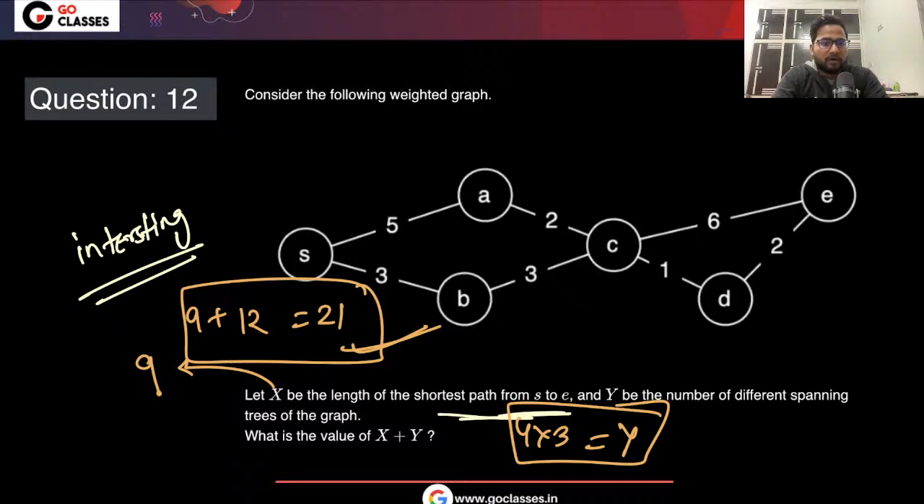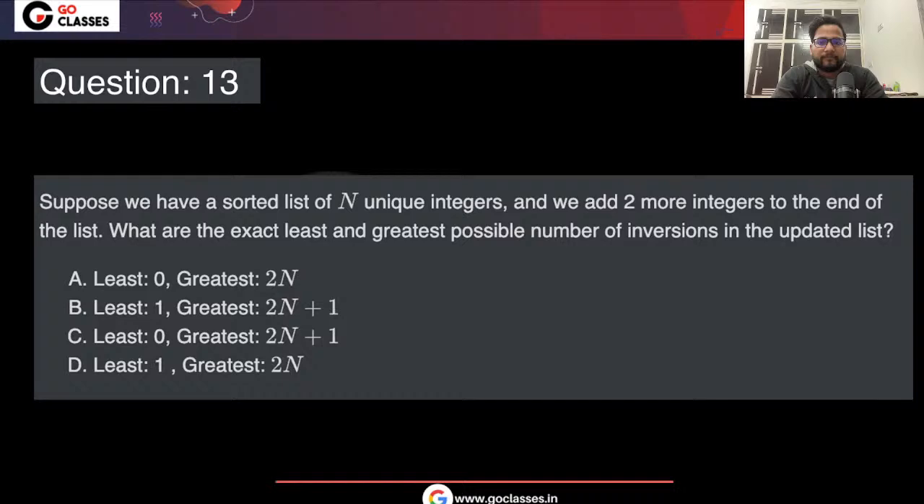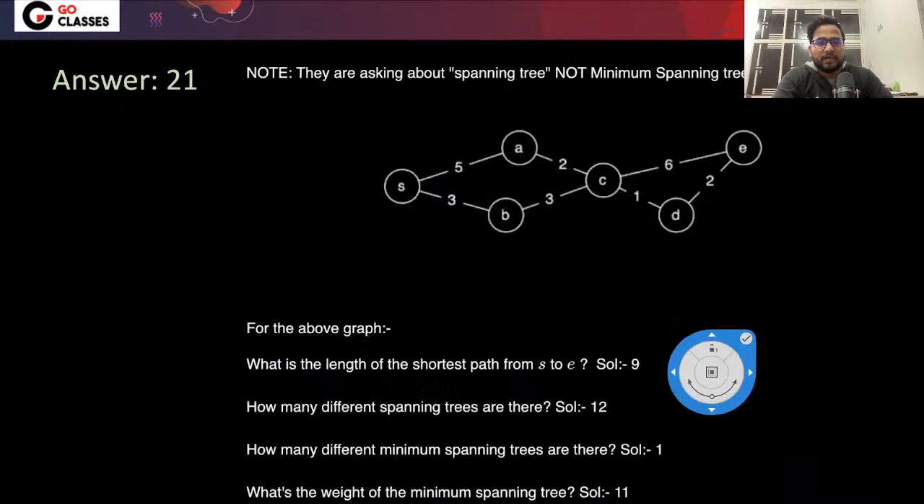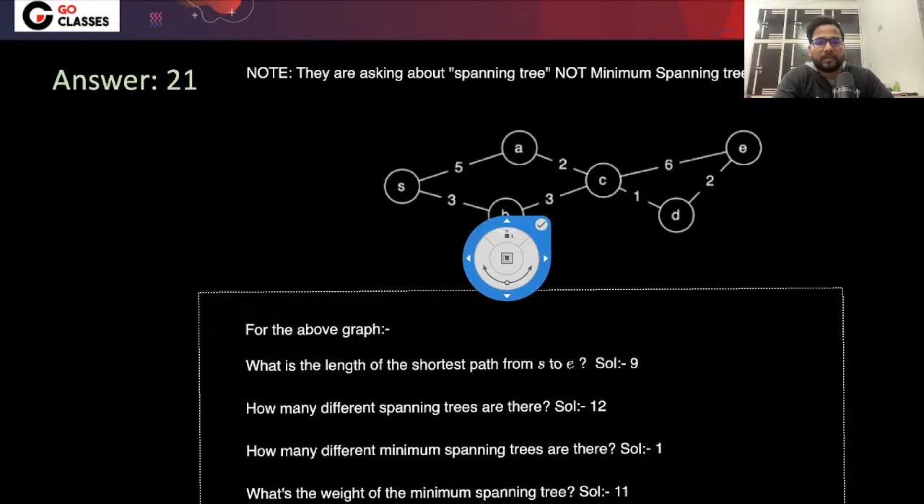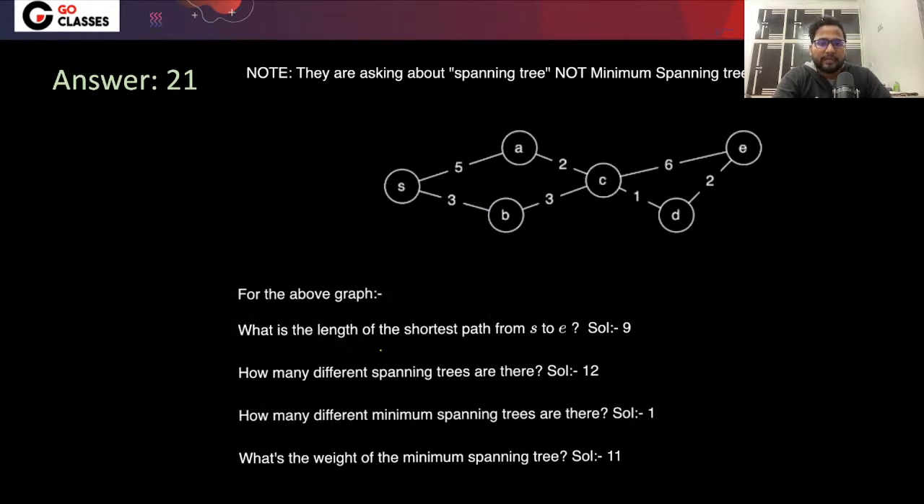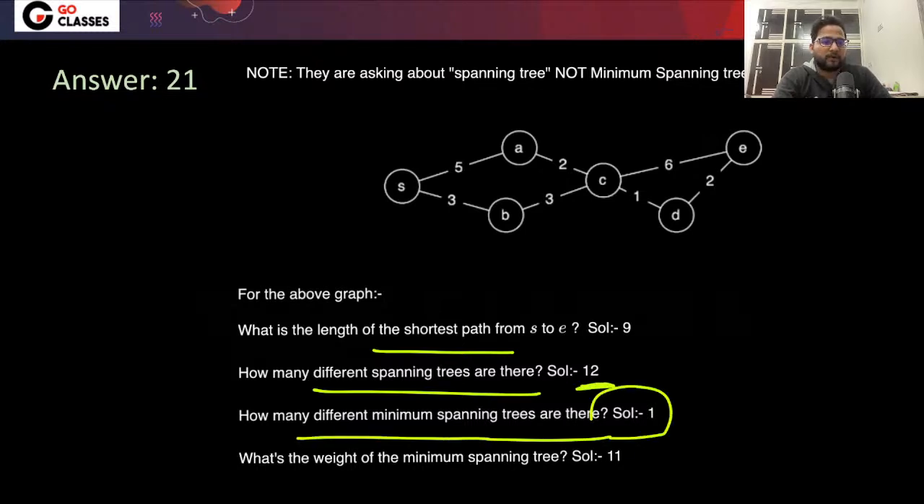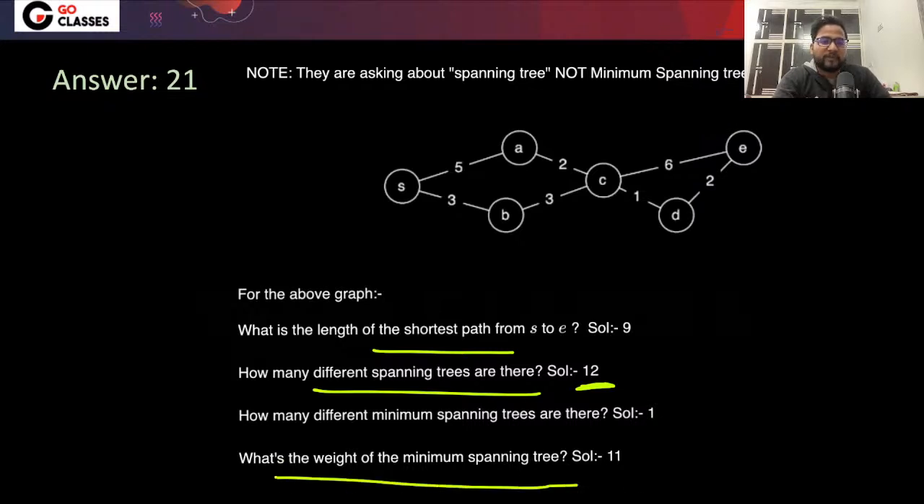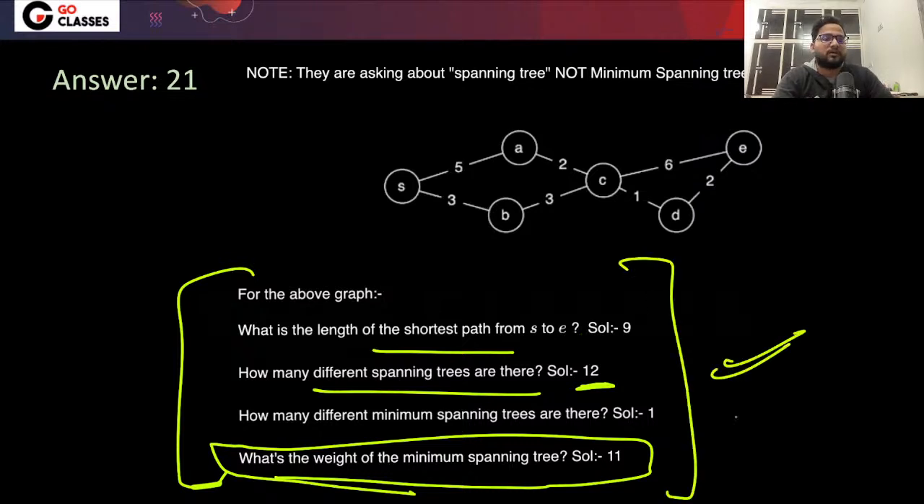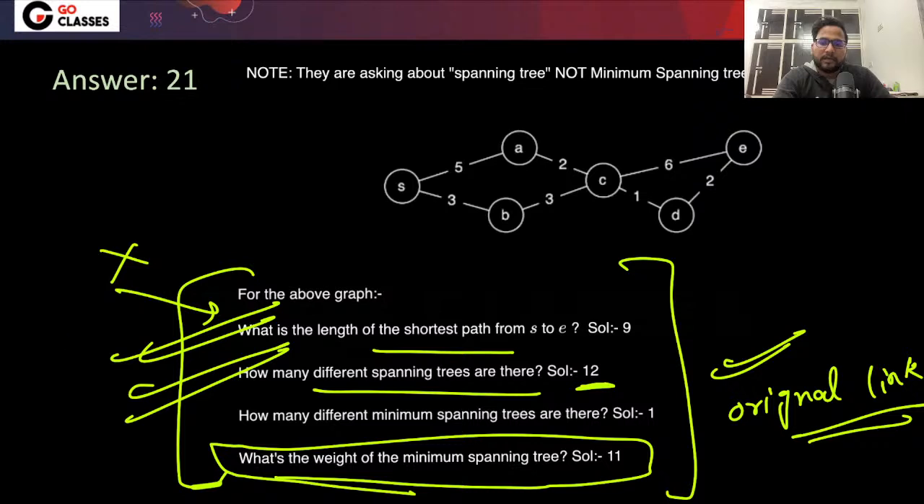Now let's move to the next question. This is basically a screenshot from that link. They were actually asking about the length of the shortest path, that is fine. Different spanning trees are 12. Different minimum spanning trees is just one. And what is the weight of the minimum spanning tree? It is 11. So these four questions they were asking at the original link. I have taken this one and this one. So this was x I have taken, and this was y I have taken. I have taken these two only.